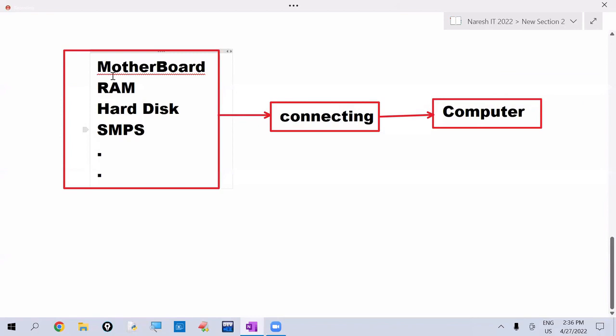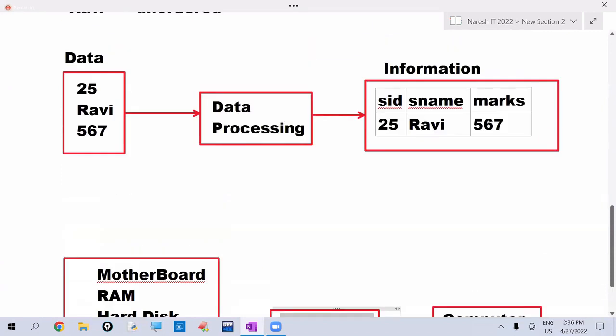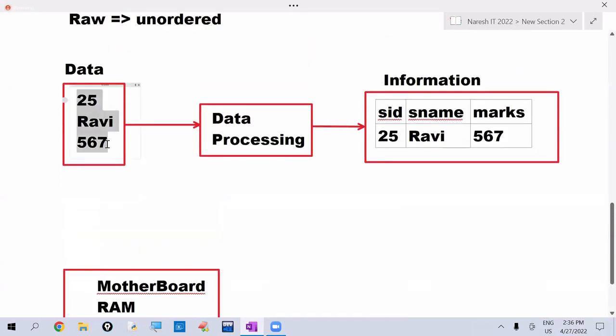Computer. Similarly, data is unprocessed. It is not in meaningful form. You cannot take decisions here. It is not in a useful format. If we arrange this data in meaningful form, that is becoming useful. That we are calling as information.